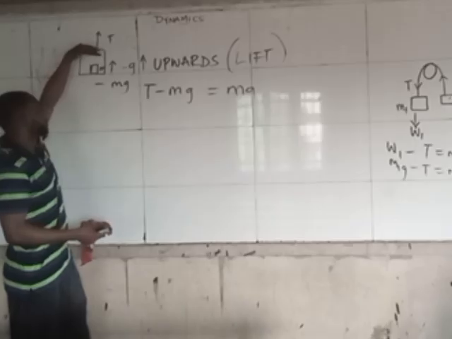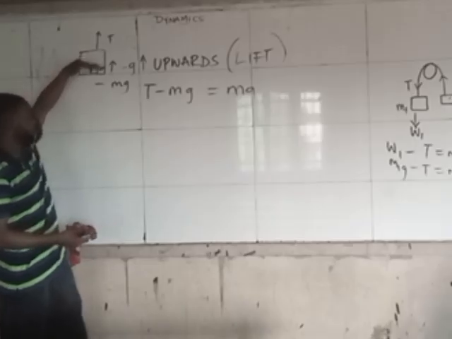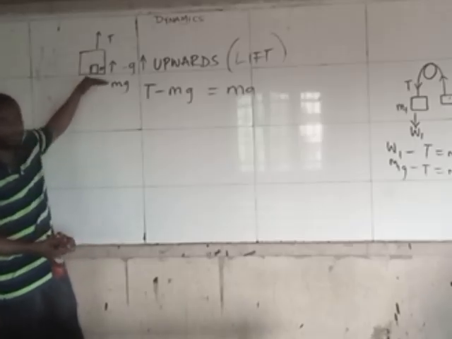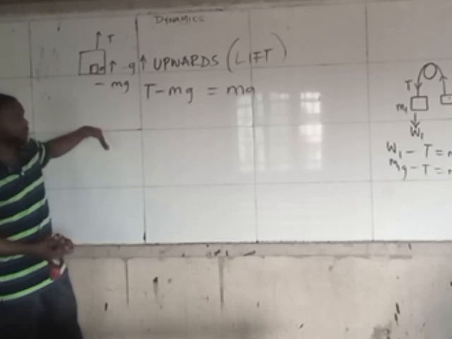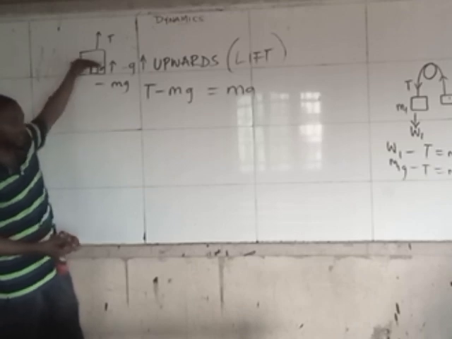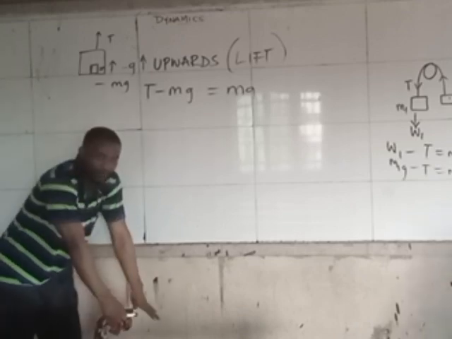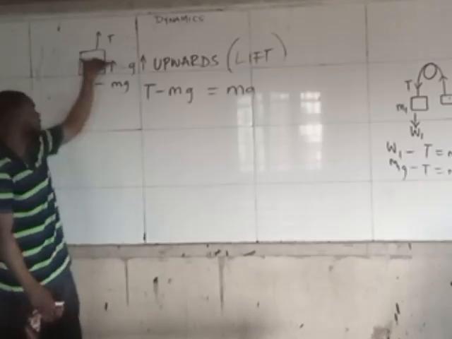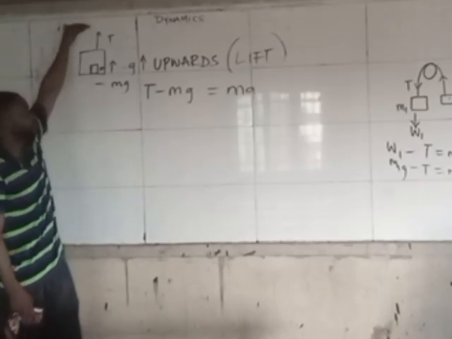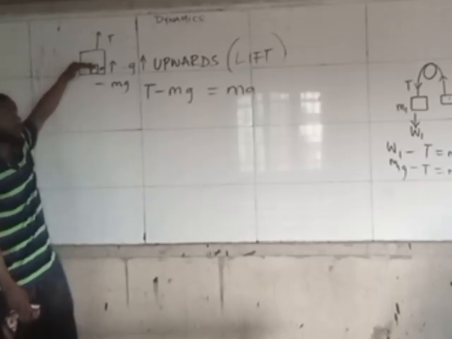Why? The gravity is trying to pull it down. This becomes the backward force, because weight wants to naturally fall down. But it's now going up, which means that tension is more, the weight is less.